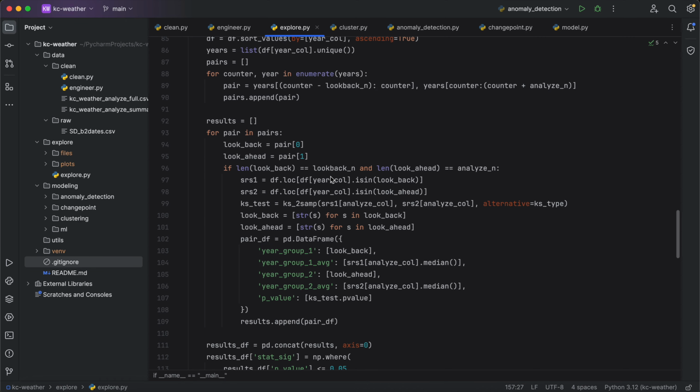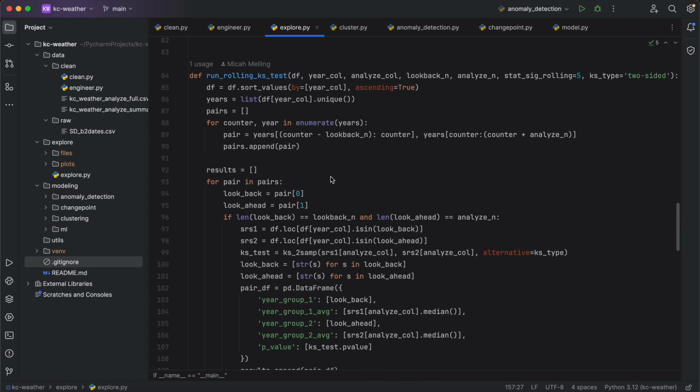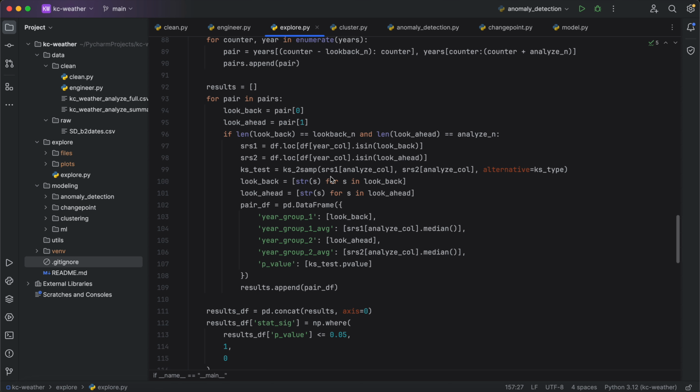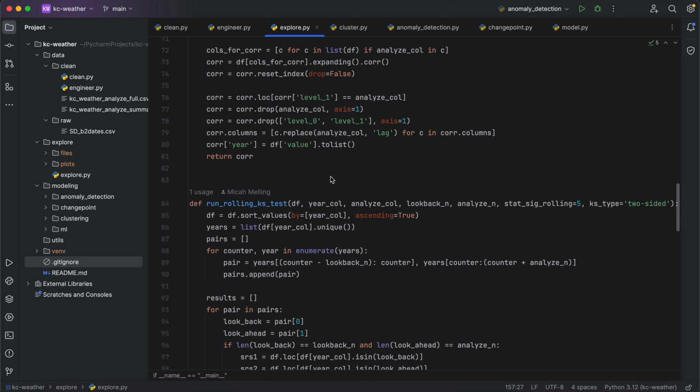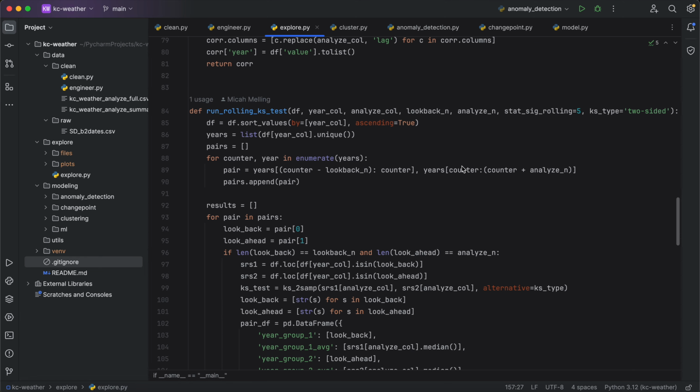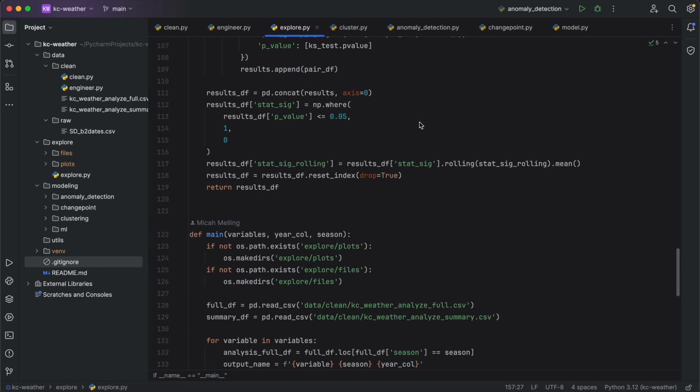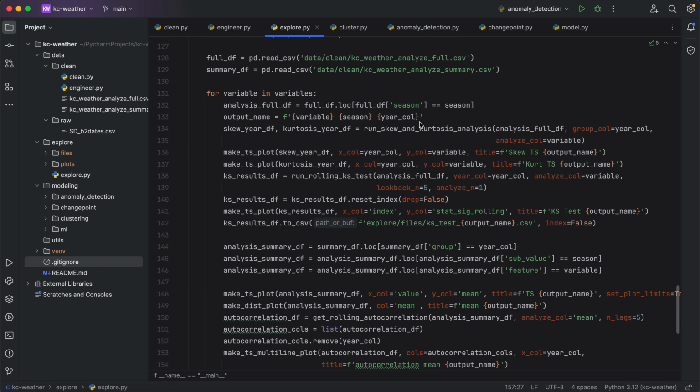And then there's a function that I write for rolling KS statistics. So looking at, if we take a bag of weather in a set of years, and then we take a bag of weather in a subsequent time period, are those two drawn from the same or different distributions, basically? And this is written in a way where this can be pretty configurable, and that'll be a little bit more evident whenever we look at the output.